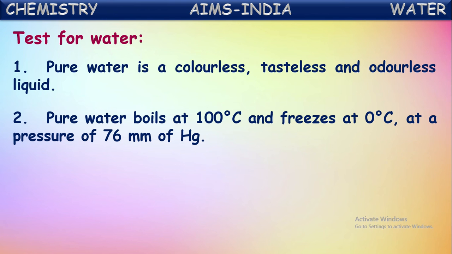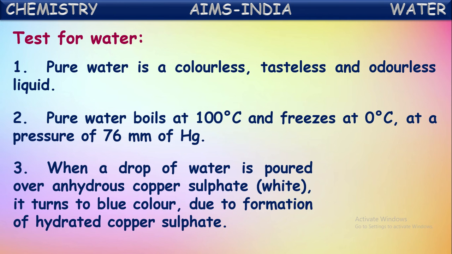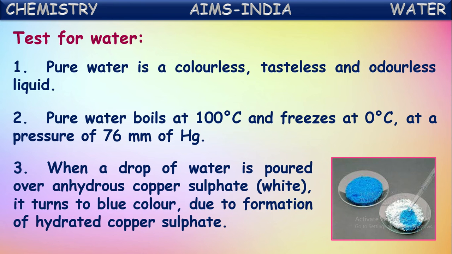But all the chemicals we cannot taste and we cannot smell in the laboratory because they may cause harm to us. Then we can use another test for testing this water. Let us see that here. That is, when a drop of water is poured over anhydrous copper sulfate. Anhydrous copper sulfate means the copper sulfate substance without water. Actually, it will be white in color. When water is added to it, then it turns blue in color due to the formation of hydrated copper sulfate.